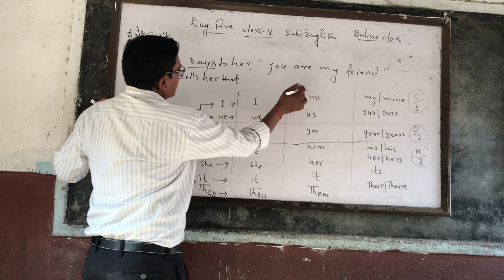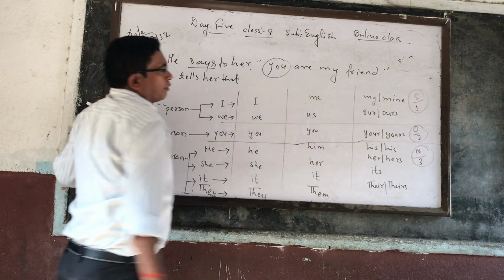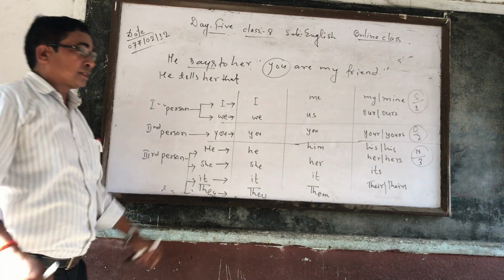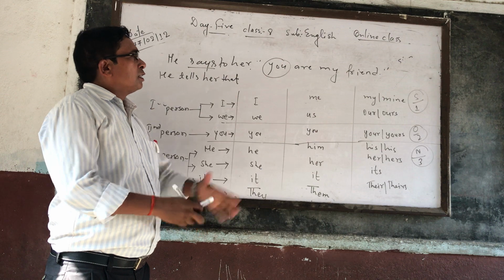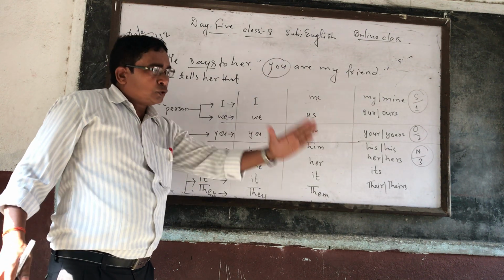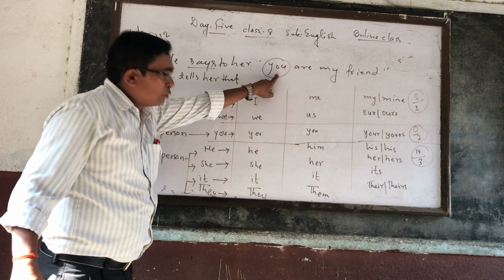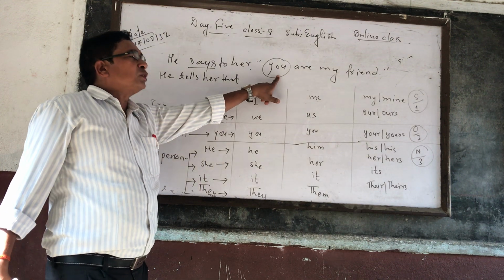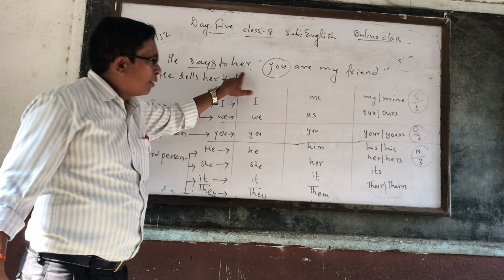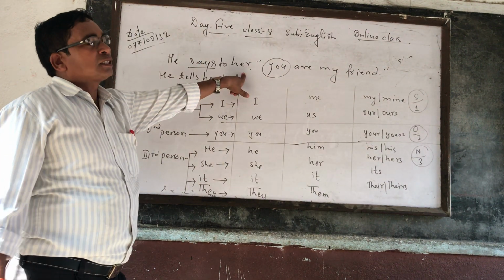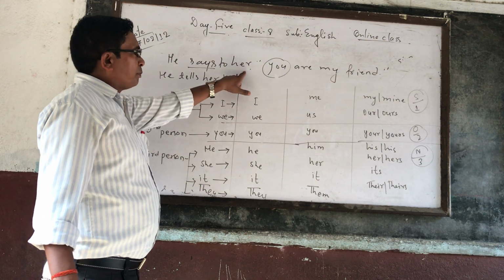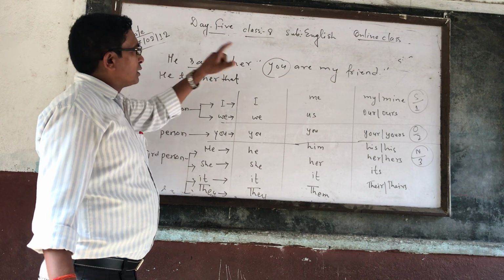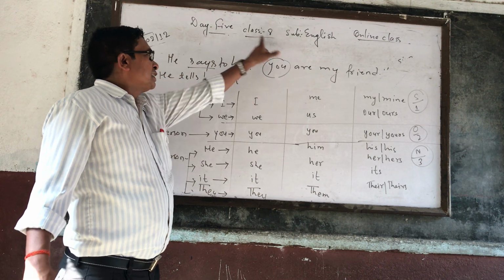He tells her that now you is second person. And as you have known, second person means O upon 2. It means the second person pronoun should be changed according to the object of the reporting verb, because your son is related with the reporting verb. So the object of the reporting verb is her, and you should be changed according to her.